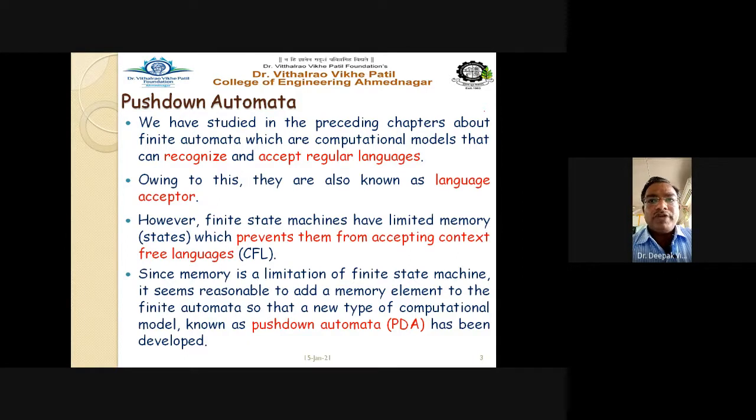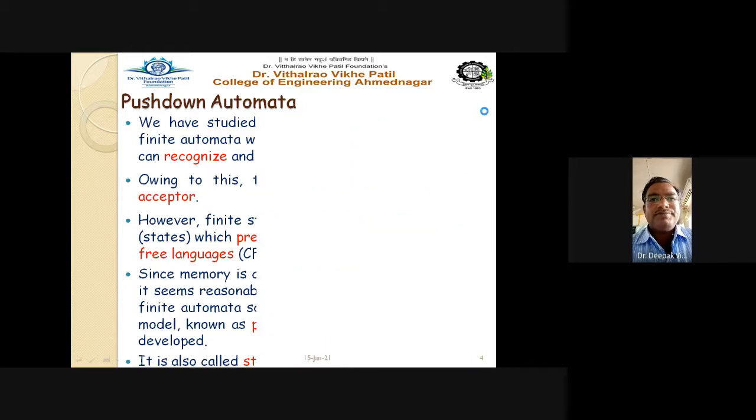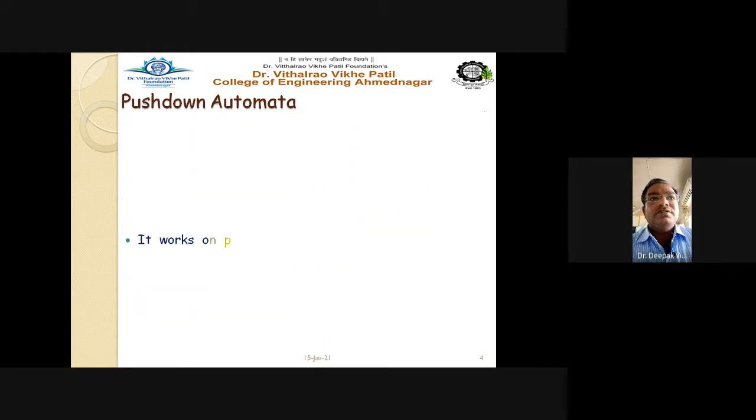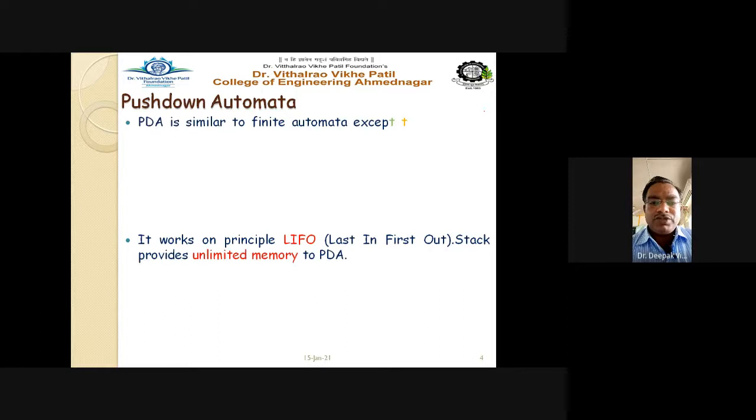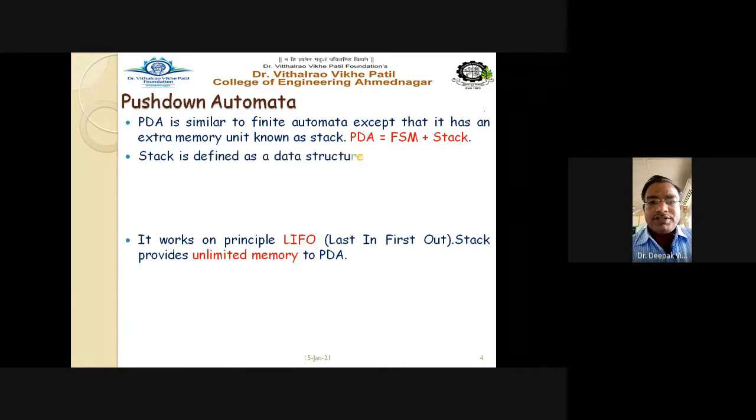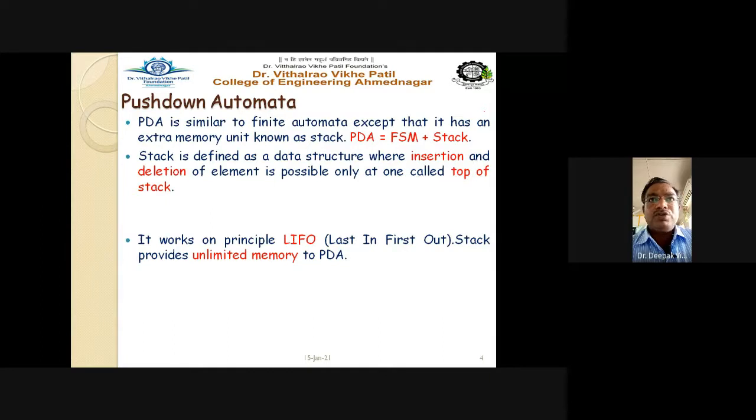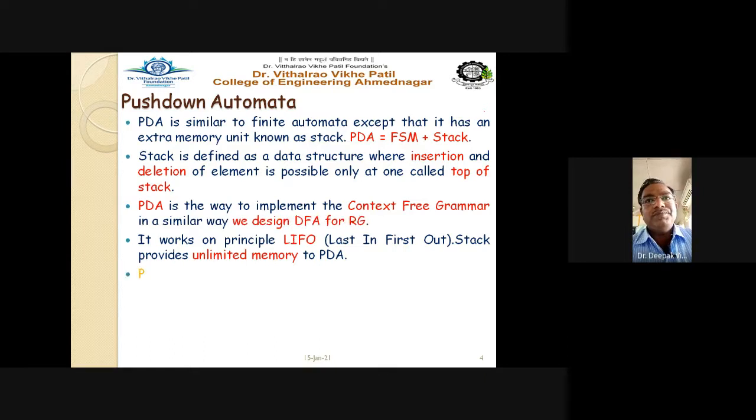So a new type of computational model called the pushdown automata, or PDA, has been developed. It is also called the stack automata. See here carefully. The stack works on the principle of LIFO, last in first out, and the stack provides unlimited memory to this pushdown automata. So in simple words, a pushdown automata is a finite state machine or finite automata given with stack memory.